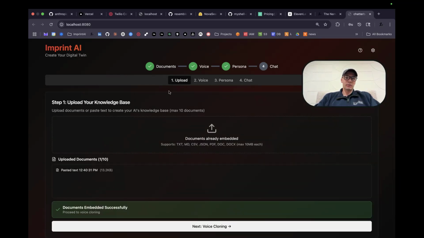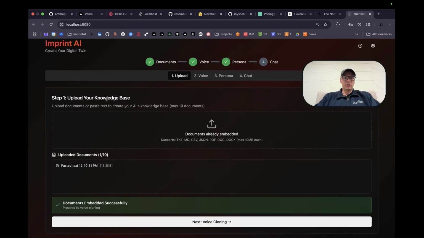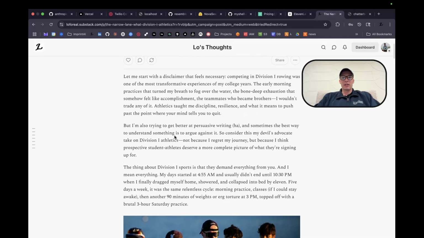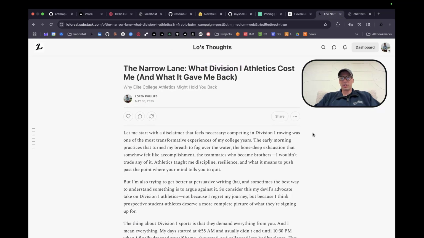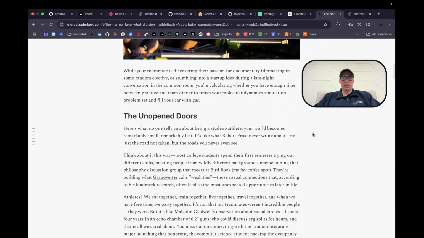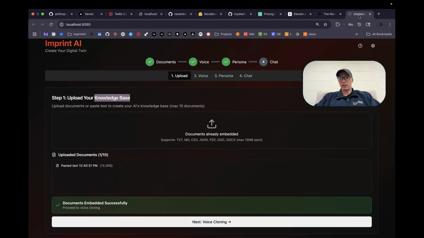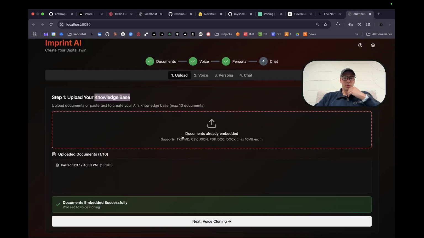And so I built out this simple UI. And essentially, you can just upload a knowledge base. Here, what I actually did is I pasted and embedded just one of the articles from my Substack about being a divisional athlete. I felt like it was pretty niche stuff that I could test if this semantic search was working properly, and also gave it a little bit of my authentic voice.